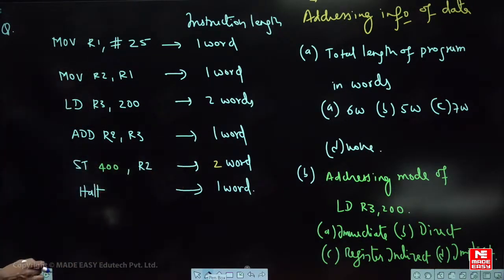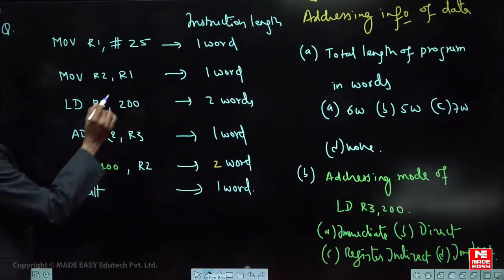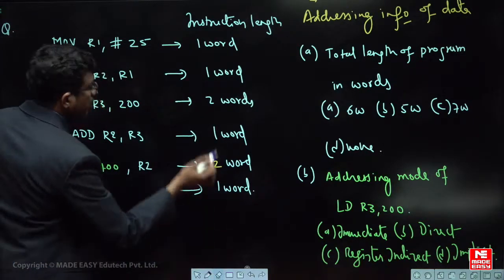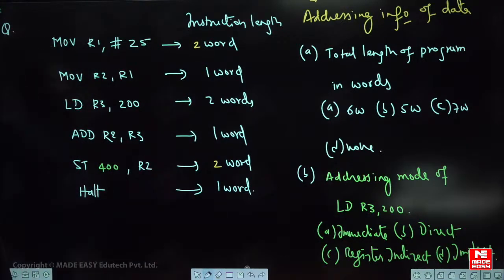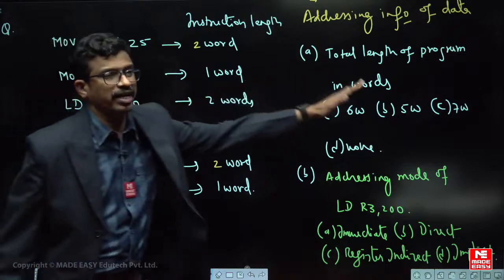Based on the question we have to answer it. This can also actually be 2 words. If we take 2 words, let us see now. Take it as 2 words. Now tell me what is the answer. So this is some program. The first question is a very simple question: what is the total length of the program?